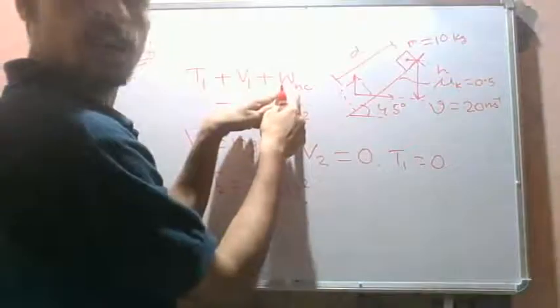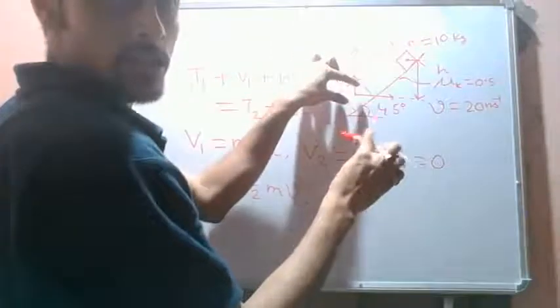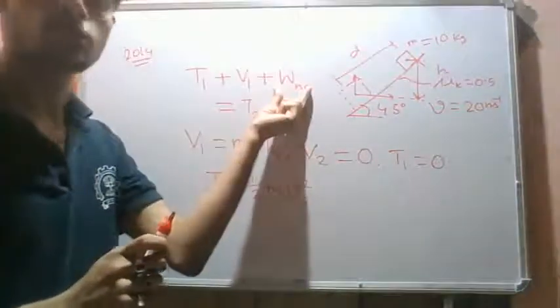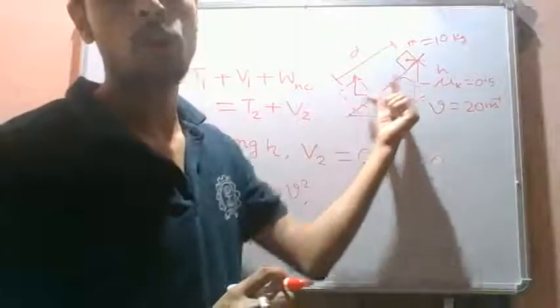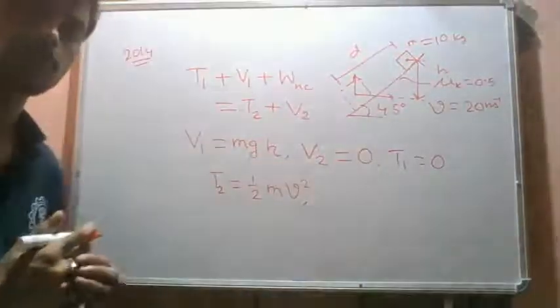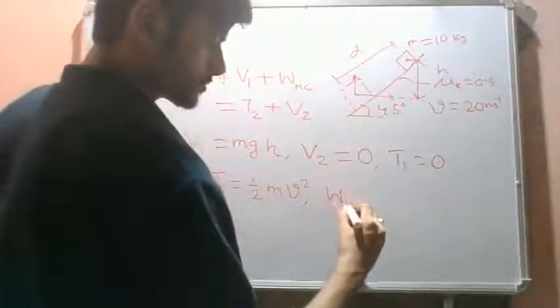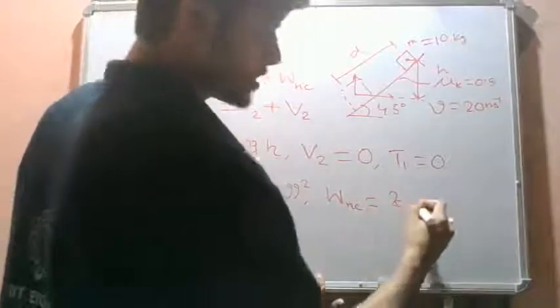So this W_NC has to be a negative work done. The block slides down in this direction, the friction force acts in the opposite direction, so this W_NC has to be negative. Since the friction force remains constant throughout, the friction force times displacement will give us the frictional work. So W_NC is the force due to friction times the displacement, right?